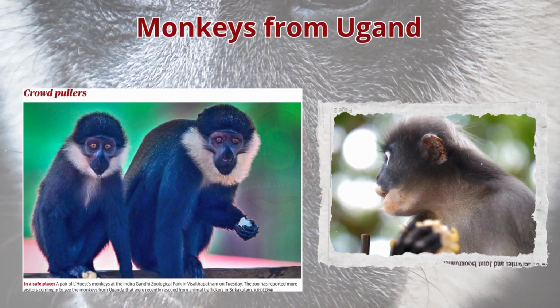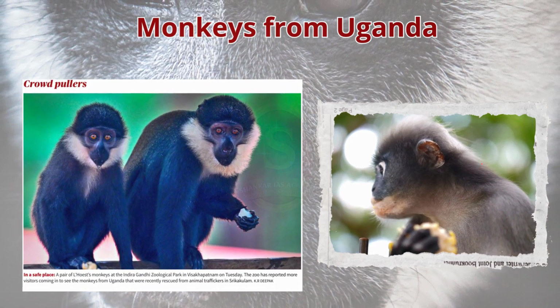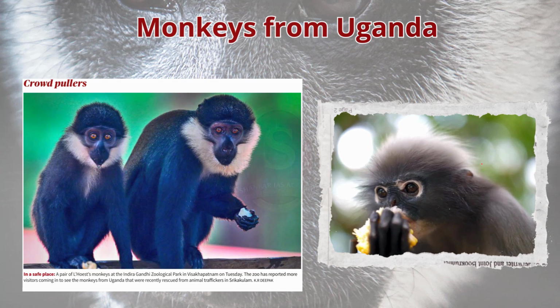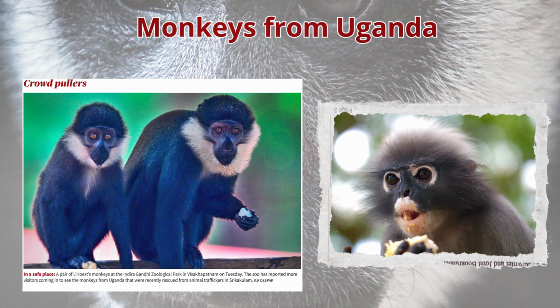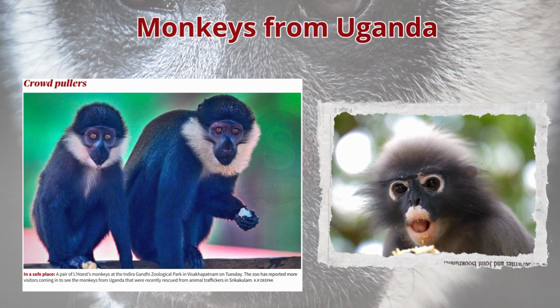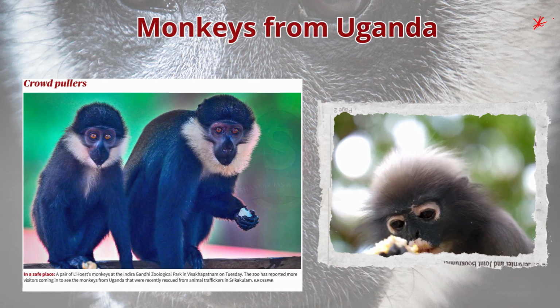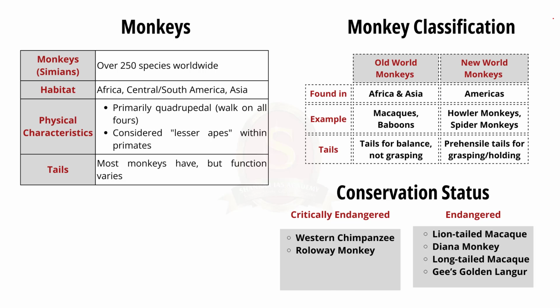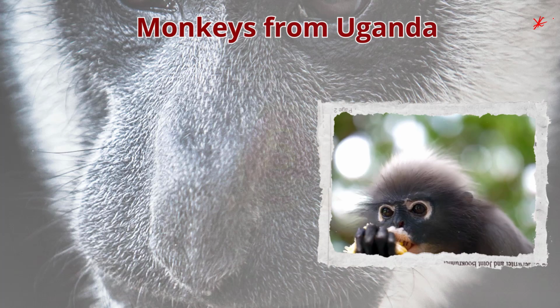Look at this image that portrays a pair of lowland monkeys. These monkeys live in Africa. They are native to Democratic Republic of Congo, Rwanda, Burundi and Uganda. And this pair of monkeys that has been shown in the image is from Uganda. Currently it is placed in Indira Gandhi Zoological Park in Visakhapatnam. They have been placed there as a part of an international conservation and breeding program that aims to ensure the survival of this particular species.